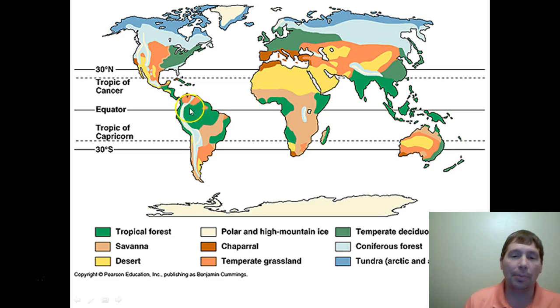You can see our tropical forests right here in the Amazon and over here in Africa, and Southeast Asia is going to be loaded with it. India is going to be our tropical dry forest, and then this brown right here is going to be our savanna. And then here, this kind of reddish brown is going to be our temperate grassland. So those are the 8 major biomes that we're going to learn about in this class. You are going to be responsible for knowing each of the 8, have an idea of what type of plants live there, and most specifically know the climate for each of the biomes.